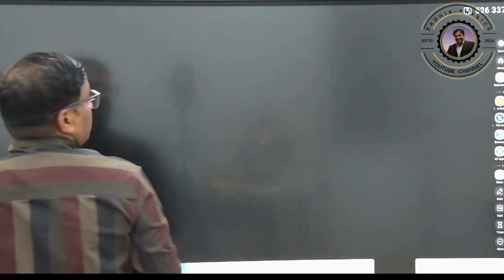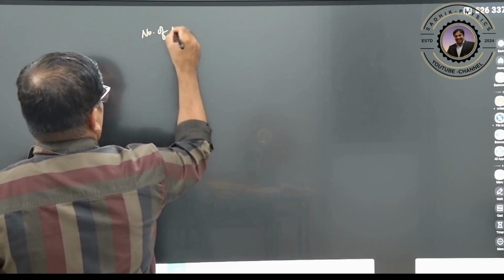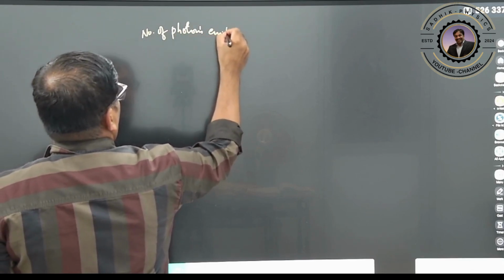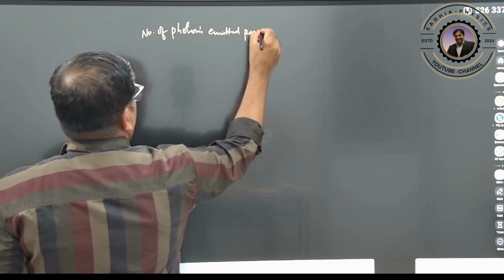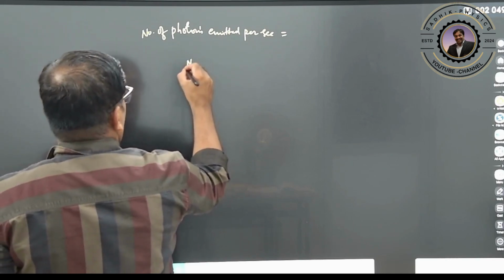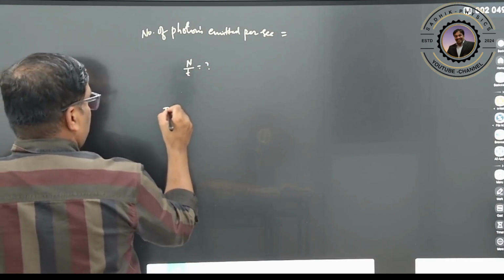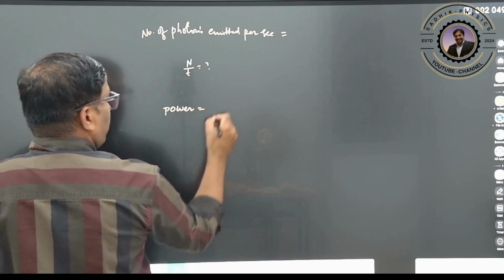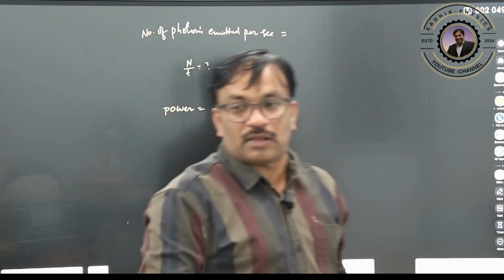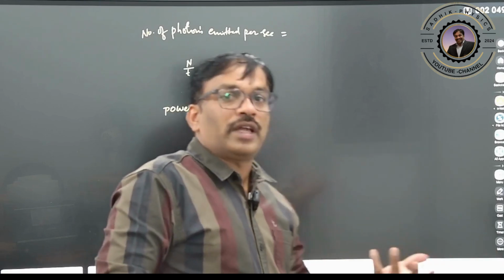Number of photons emitted per second, or falling per second. So we want to calculate it. Therefore, number of photons by time. How to calculate it now? Here you know that the bulb will be having certain power. Power is nothing but total energy by time. Total energy is nothing but number of photons into energy of the photon.